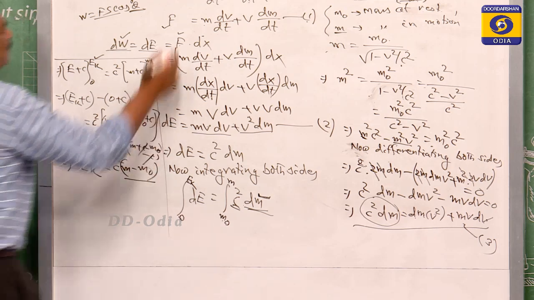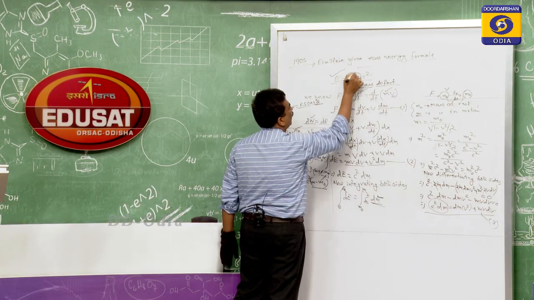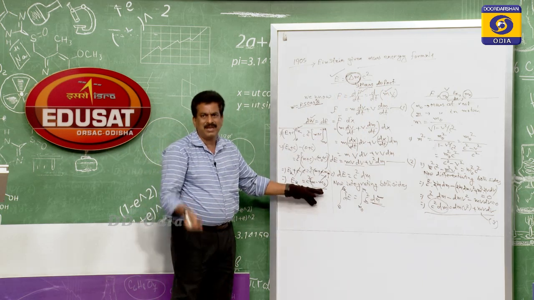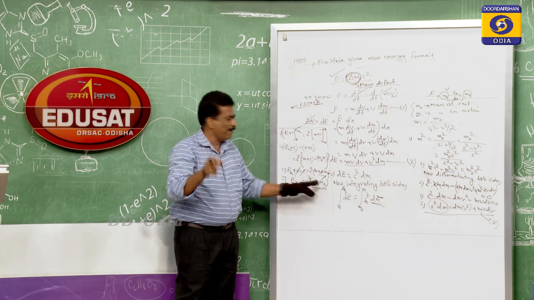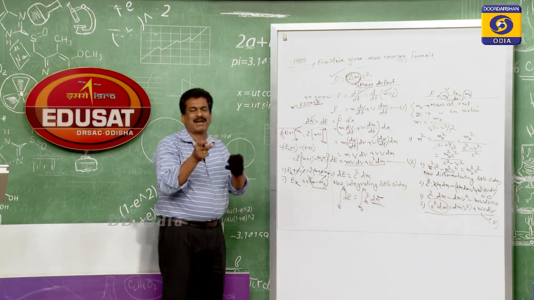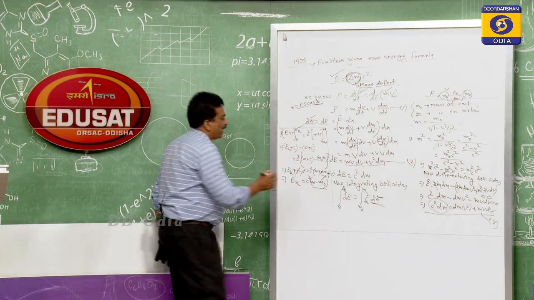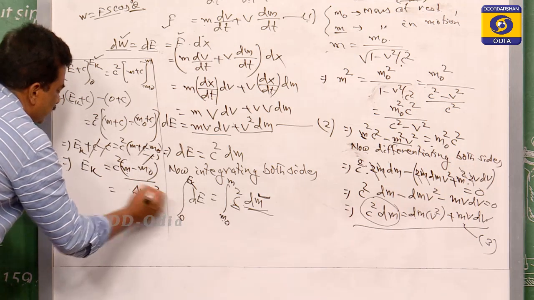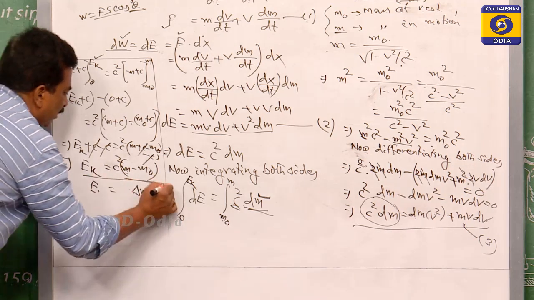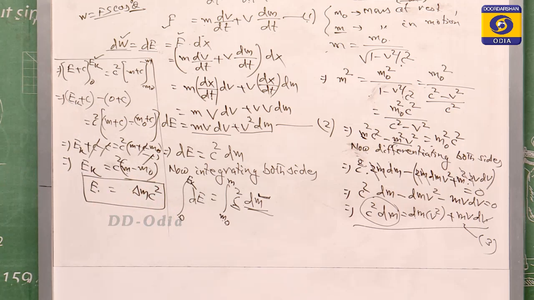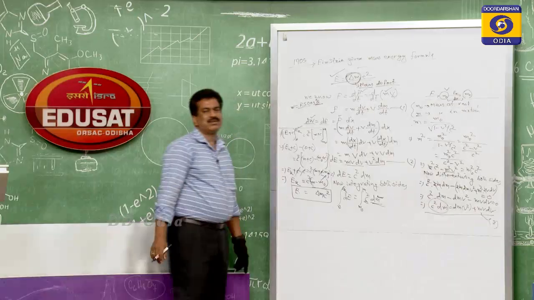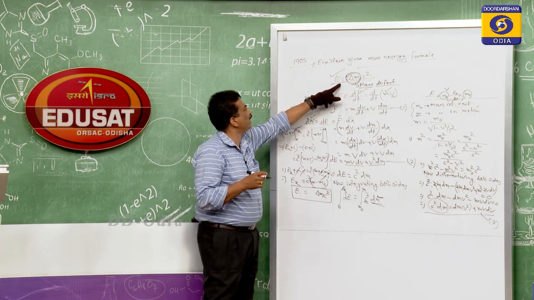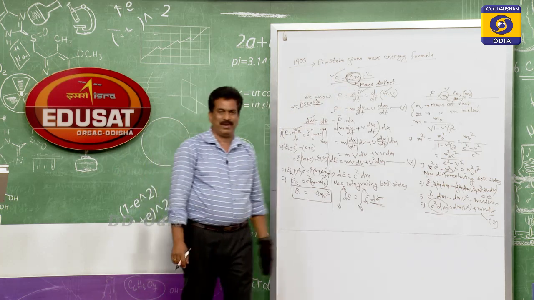So what is this m minus m0? We have written that as delta m, meaning the mass defect. This is the mass in motion, and this is the mass at rest. For the same body, the mass is different, and that difference is the mass defect. So m minus m0 is equal to delta m, times c square. So this Ek is equal to the total energy E. So E is equal to delta m c square, which is the very important relation of Einstein's mass-energy formula. We got that in the year 1905.